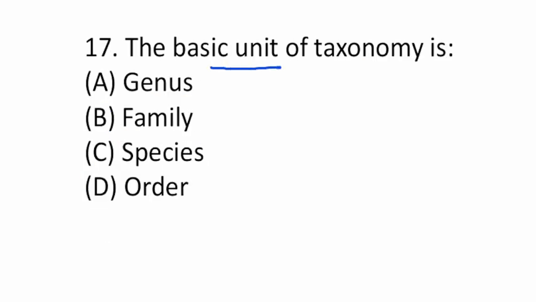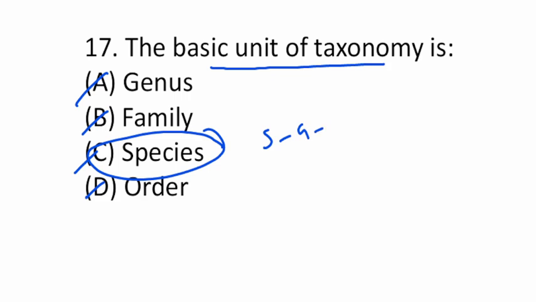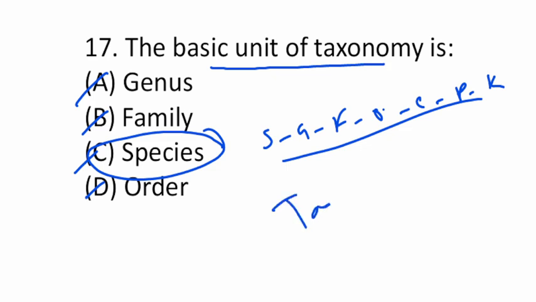The basic unit of taxonomy is genus, species, family, or order. The basic unit of taxonomy is species. Species, genus, family, order, class, phylum, kingdom. So this is the taxonomic hierarchy.